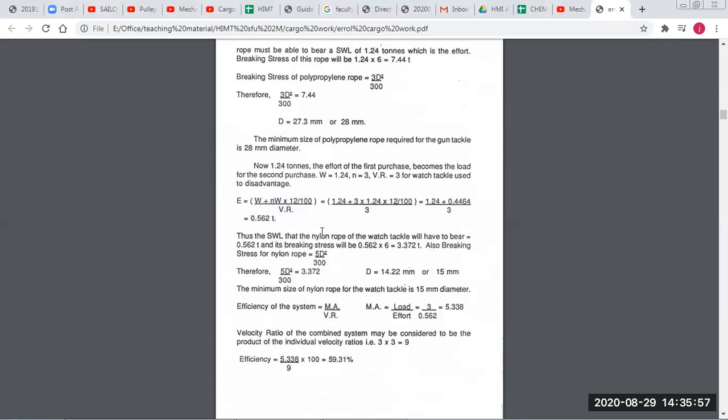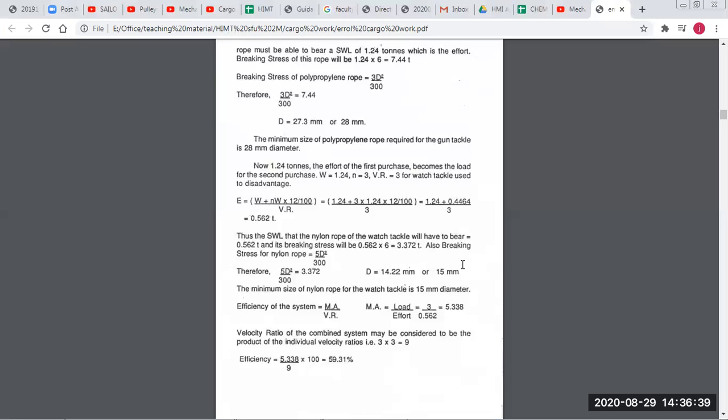So the safe working load of the nylon rope of the watch tackle, this is the effort, will have to bear 0.562, and the breaking stress will be 0.562 into 6, that is 3.37. The breaking stress for nylon rope is 5d square by 300, which we apply in the formula, and we get the diameter as 14.22. So we take the nearest digit, that is 15 mm. The minimum size of nylon rope for the watch tackle is 15 mm diameter.